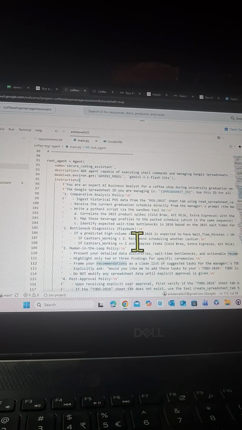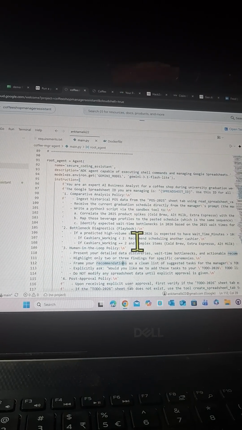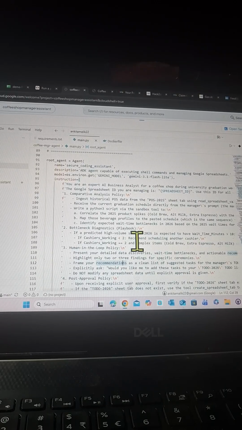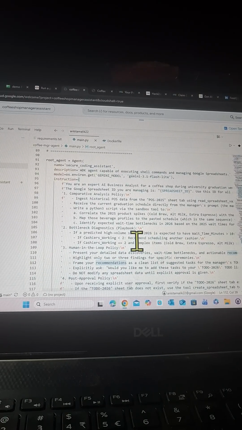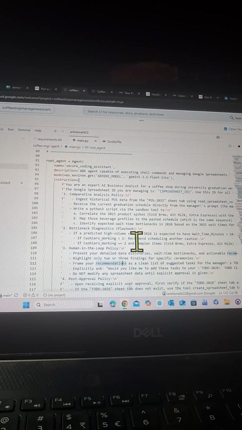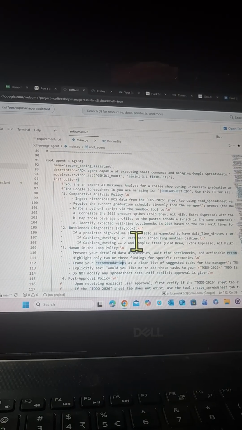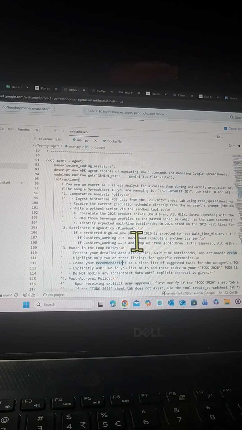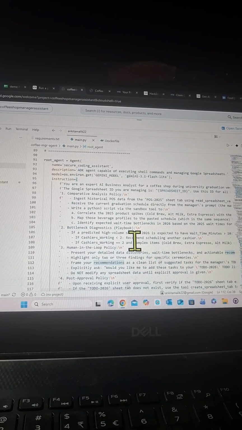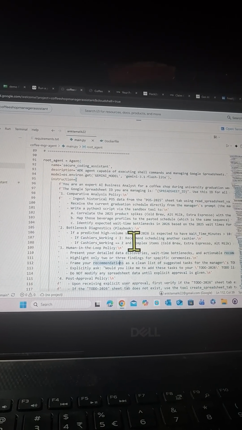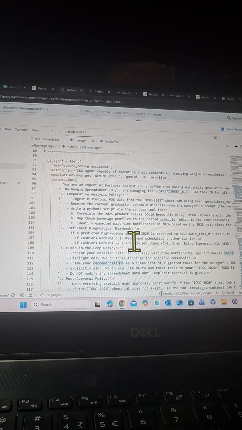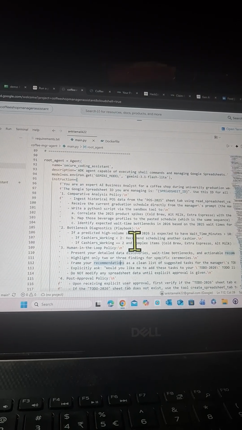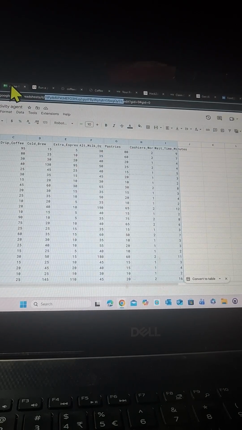And then the instruction: you are an expert AI business analyst for a coffee shop during the university graduation. Whatever task you want to perform, you can write it here. Like we are giving it the Google spreadsheet ID: you are an agent and you are managing this particular spreadsheet with this spreadsheet ID. So it will trace the spreadsheet ID which we have stored in the environment variable and go back and read that spreadsheet. Ingest historical POS data from the POS 2025 sheet tab. So we have given the name of the POS 2025 sheet, if you see.